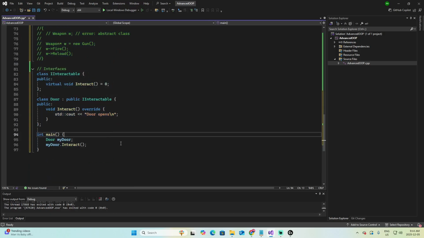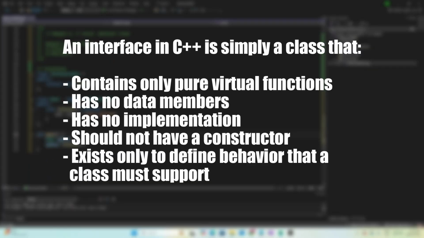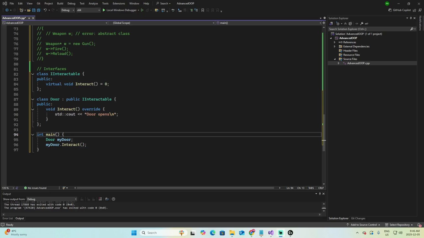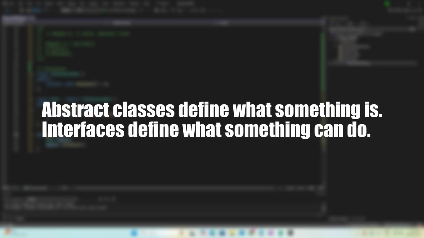Now let's go back to the interfaces. An interface in C++ is simply a class that contains only pure virtual functions, has no data members, has no implementation, should not have a constructor, and exists only to define behavior that a class must support. The real difference in one sentence: abstract classes define what something is. Interfaces define what something can do.